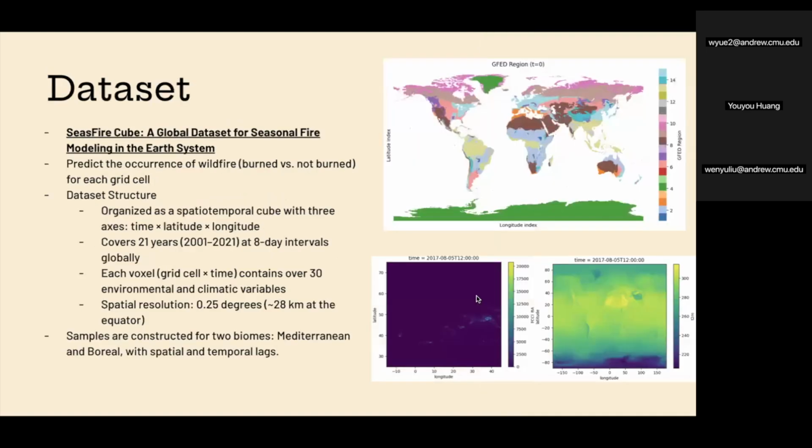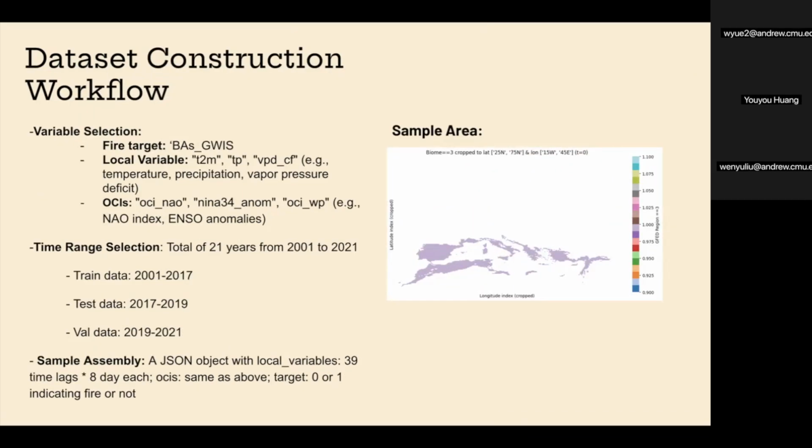We will use the SeasFire cube, a global dataset for seasonal fire modeling in the Earth system. The dataset predicts the occurrence of wildfires, whether a cell burns or not. It's structured as a 3D spatiotemporal cube with the dimensions of time, latitude, and longitude. It spans from 2001 to 2021 in 8-day intervals, and each voxel contains over 30 environmental and climate variables.